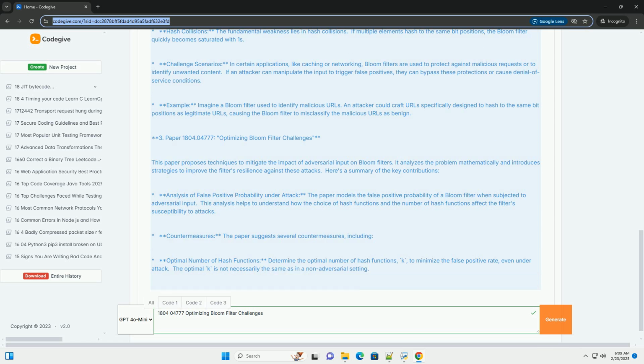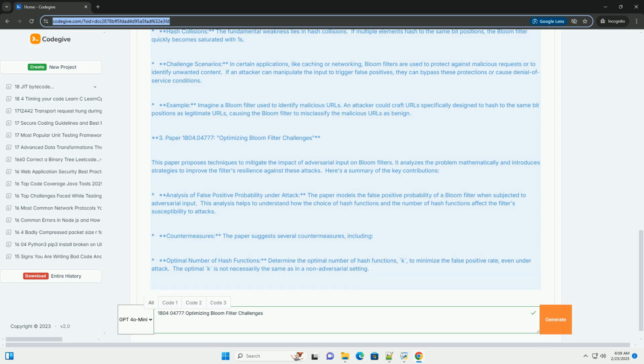Explanation of the code. 1. SeededBloomFilter class. __init__(self, capacity, error_rate=0.01), the constructor. capacity: the expected number of elements the filter will store. error_rate: the desired false positive rate.